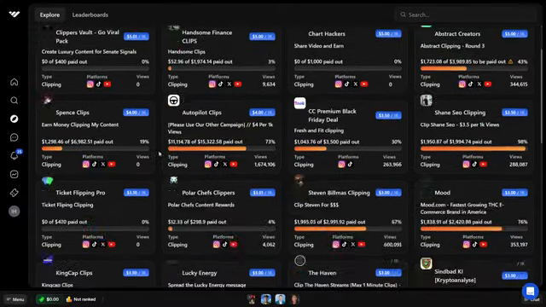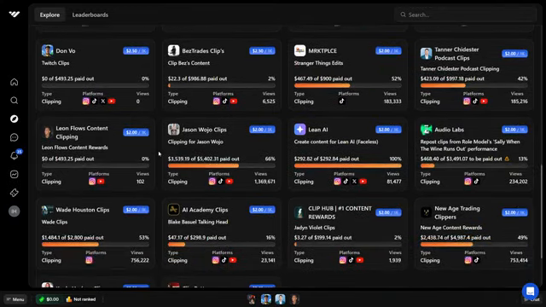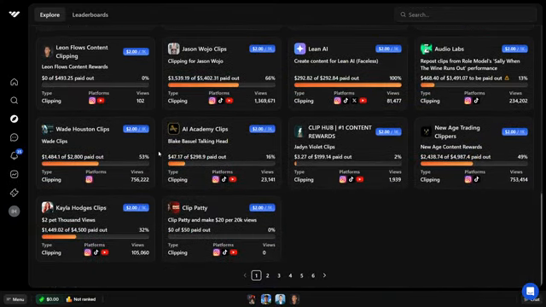Both work very well. So the next step over here would be to basically just select a platform, or I mean a creator, or basically a company who requested this campaign. So you just want to go through it and you want to see what you want to work with.